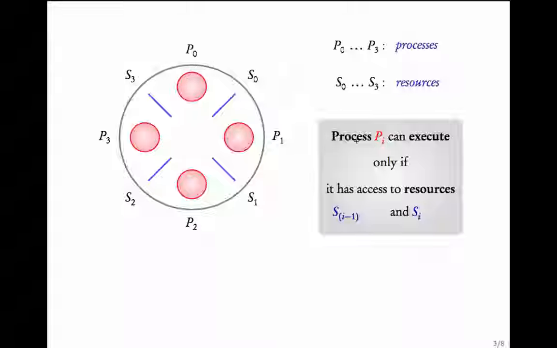For P0, Si is S0, but Si minus 1 is S minus 1. However, we have to count modulo 4. In the sense, minus 1 is 3 modulo 4. This is just a way to say that P0 can execute only if it has access to S0 and S3.